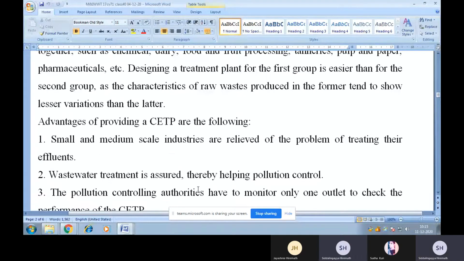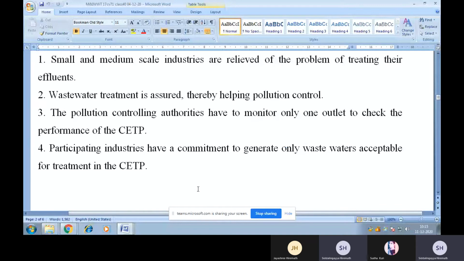Now, the advantages of providing a CETP are: first, small and medium scale industries are relieved of the problem of treating their effluents. Second, wastewater treatment is assured, thereby helping pollution control.